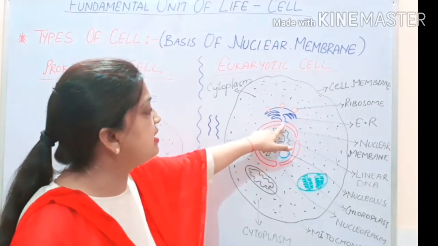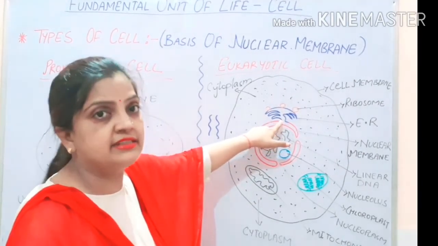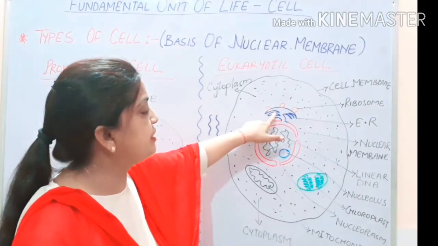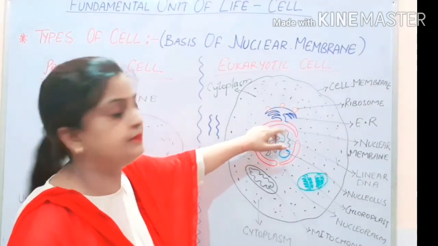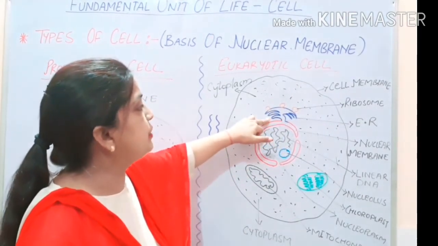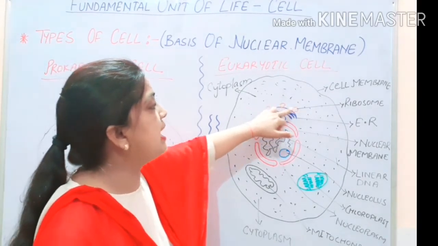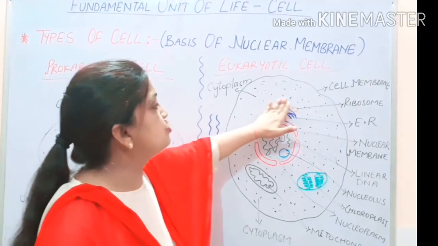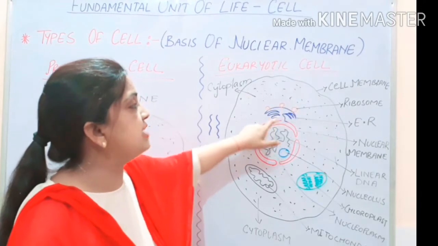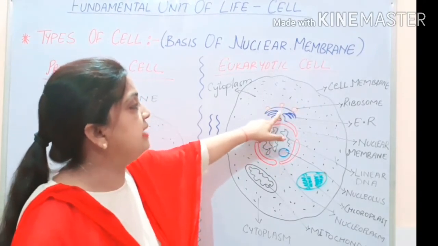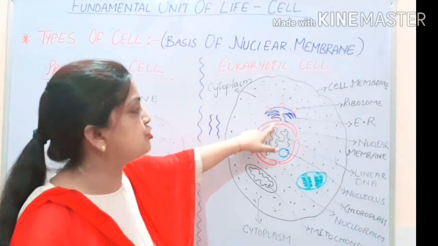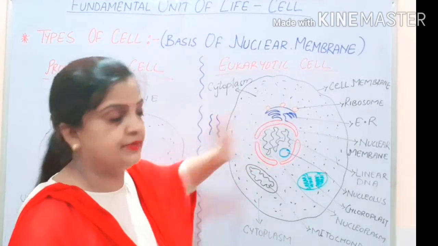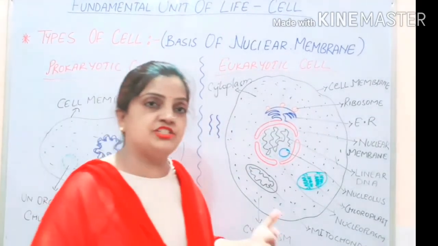You can see here I have drawn it. I have attached the endoplasmic reticulum with the nuclear membrane, and this endoplasmic reticulum is having big ribosomes. So these ribosomes are present and they are attached to endoplasmic reticulum, and this endoplasmic reticulum is attached to the wall of nuclear membrane. This was the next point which I discussed.